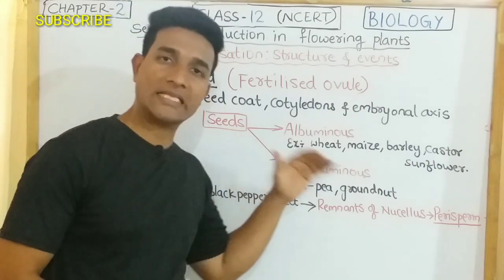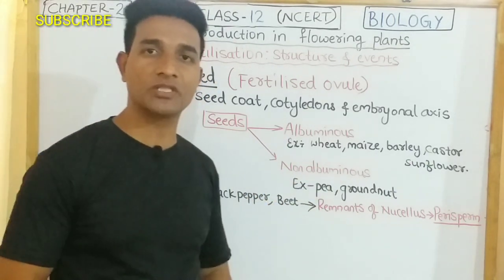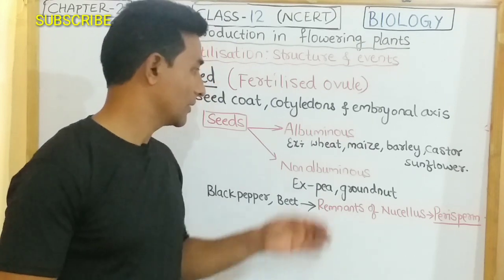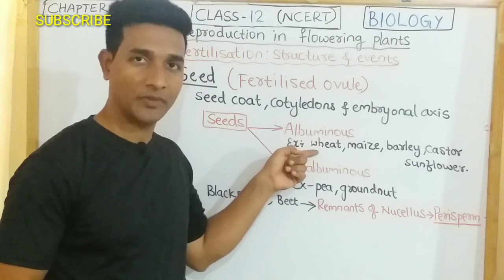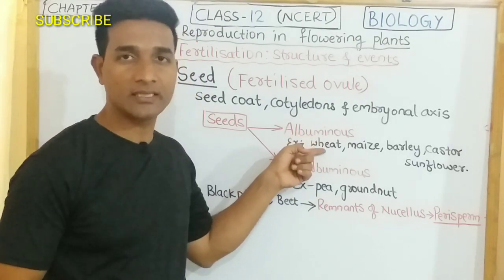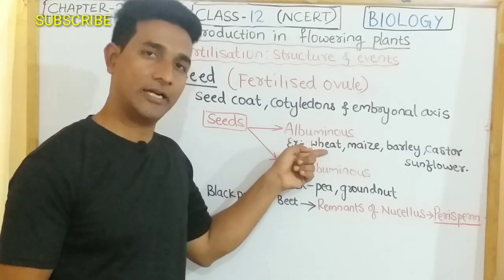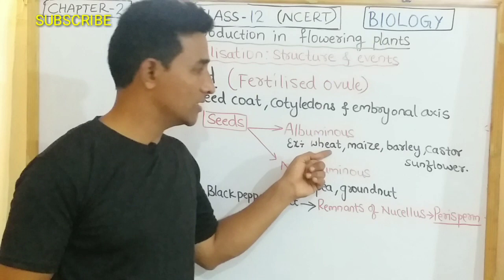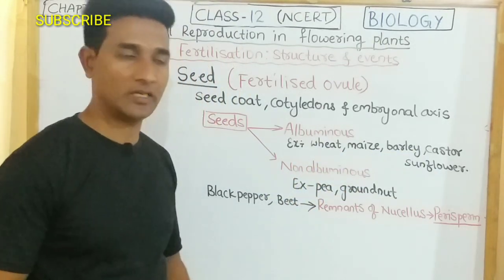So the seeds are classified into mainly two types, depending upon the presence or the absence of endosperm. Whenever there is persistent endosperm seen in the seed, it's called an albuminous seed, where the embryo does not use the endosperm completely. Examples: wheat, maize, barley, castor and sunflower.